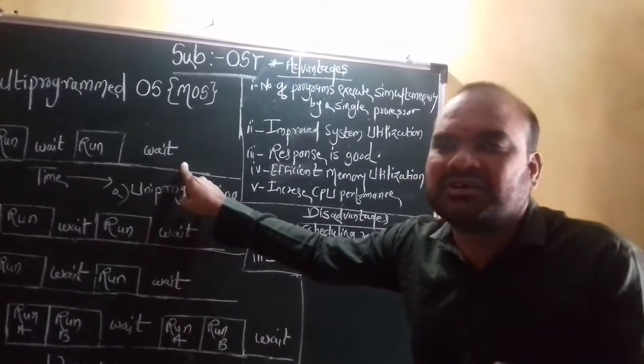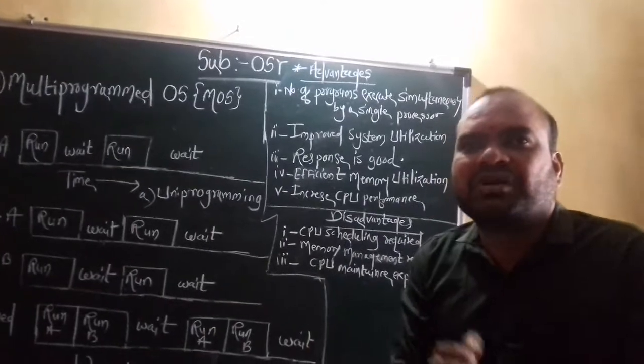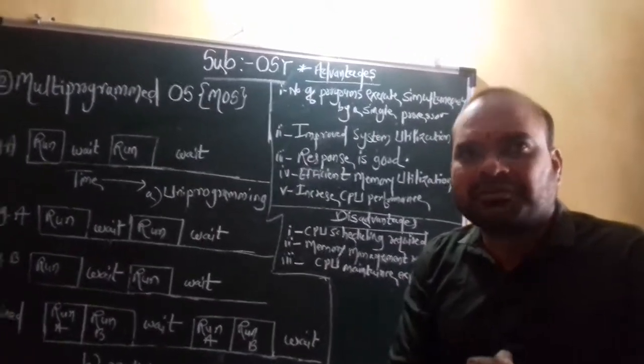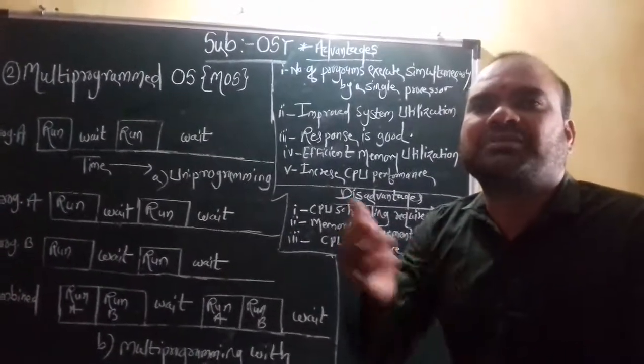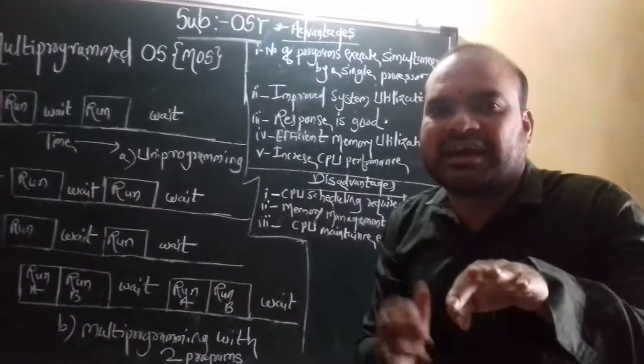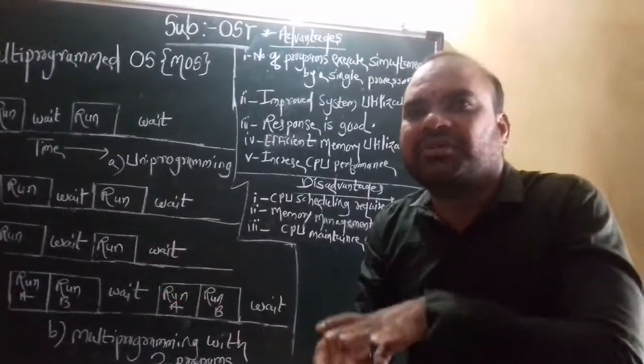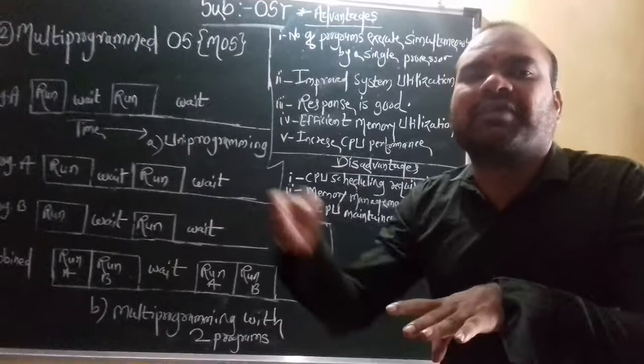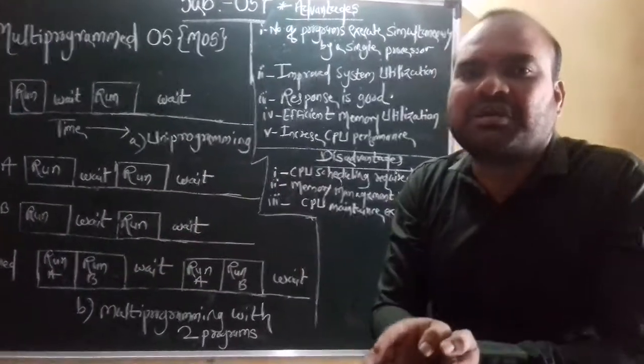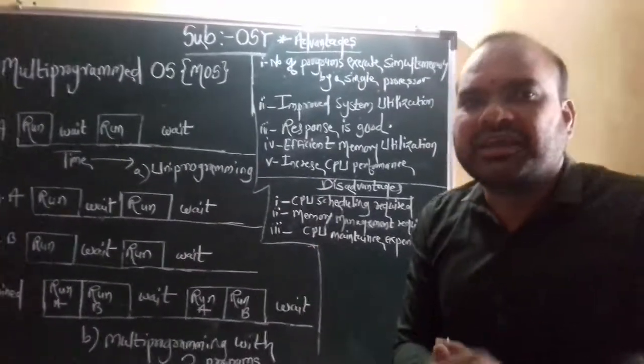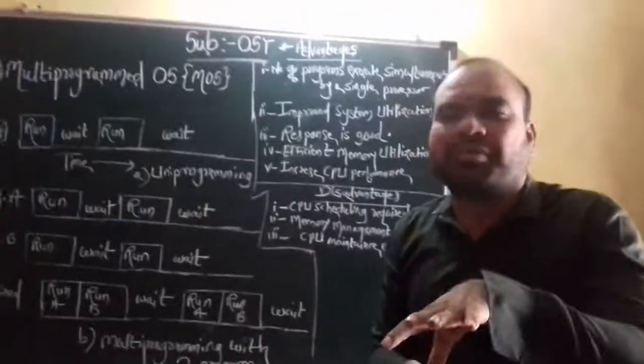Now an example is when a particular user operates a number of programs: he can use Excel at a time, he can use a browser at a time, he can use a particular language. That kind of thing is a multi-program operating system. And each and every program is also called a job.